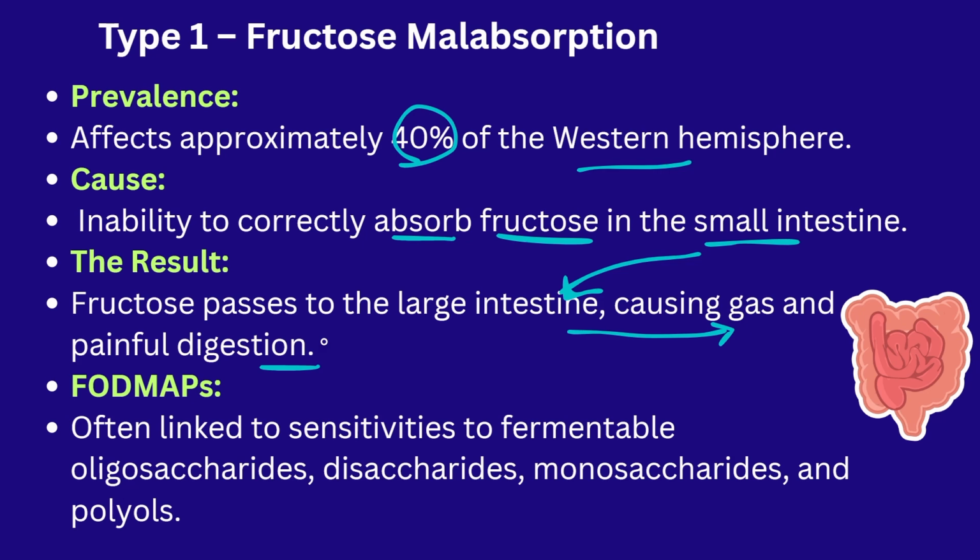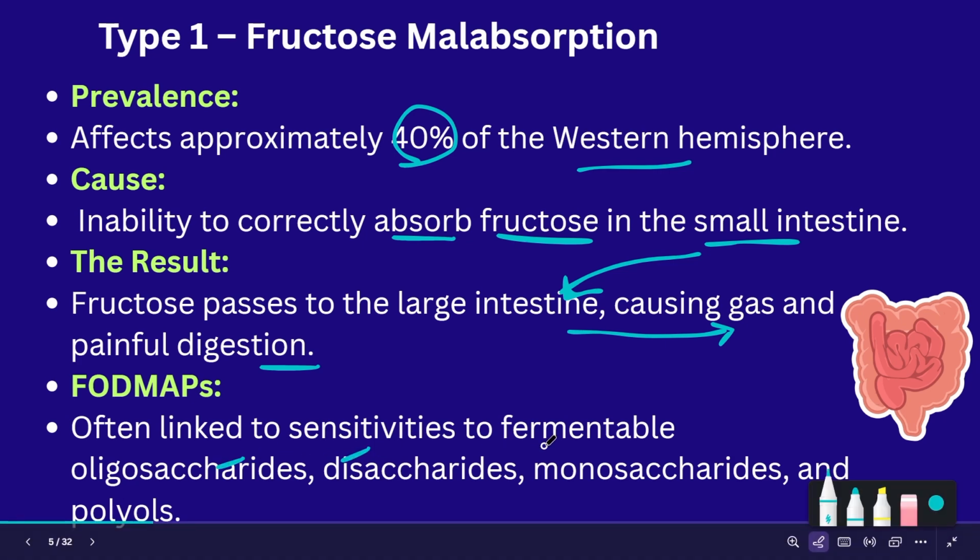The FODMAPs are foods that cannot be taken by these people because these foods will again lead to fructose malabsorption. The fermentable oligosaccharides, disaccharides and monosaccharides are the foods that should be avoided by these people.